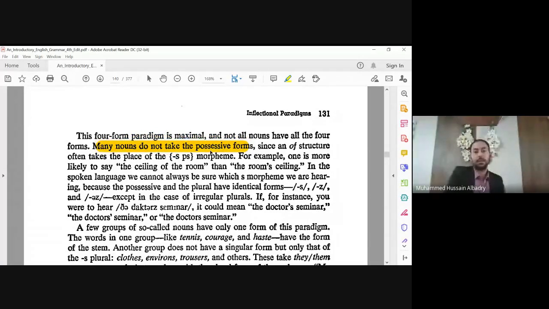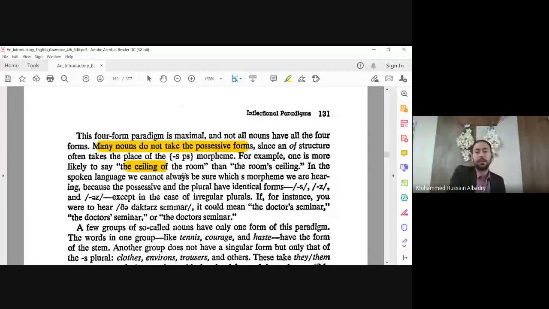Since the of structure, the spelling of structure, takes the place of the possessive 's. For example, one can say the ceiling of the room rather than the room's ceiling.